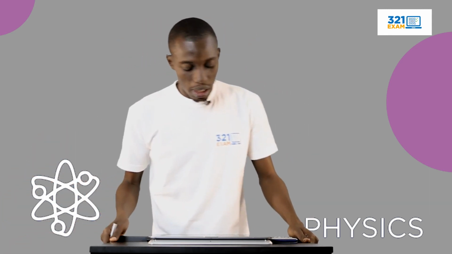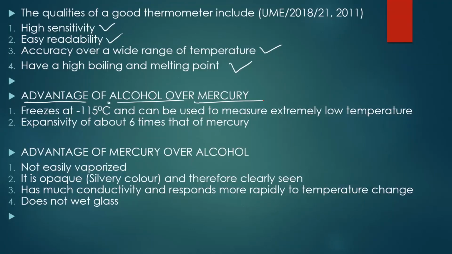extremely low temperature, right? So therefore, one property of a thermometer too is that it must have an extremely low freezing point, like alcohol, so that you can use it to measure low temperature too, compared to mercury that can be used to measure high temperature, right? And can be used to measure extremely low temperature. So use this in those regions where we have snow or ice, right?